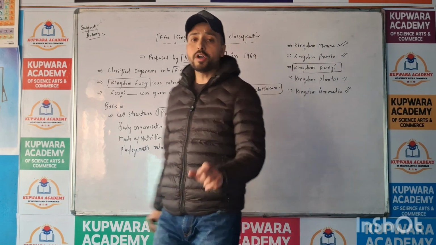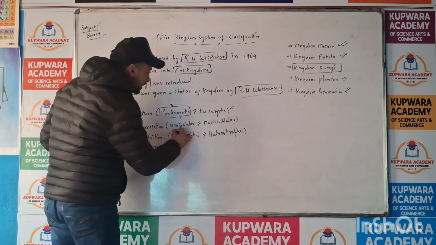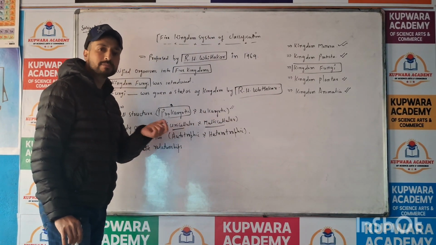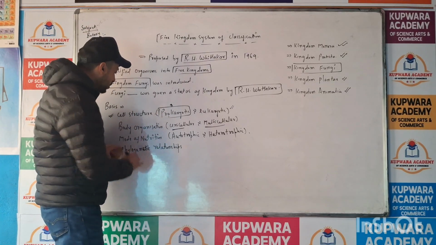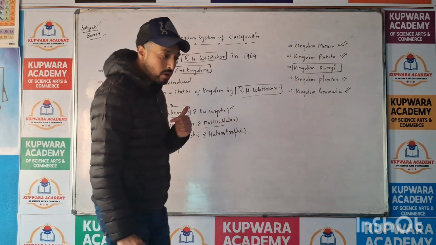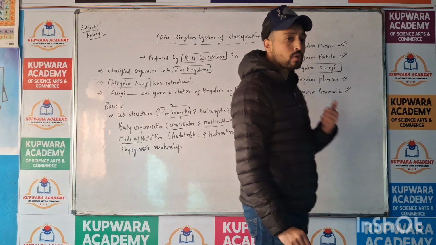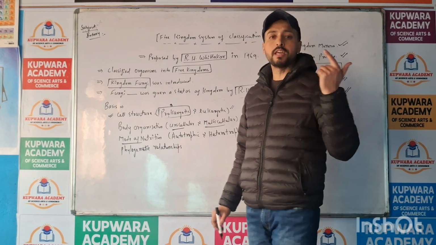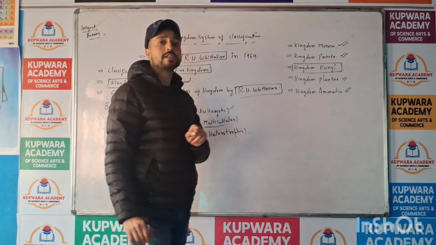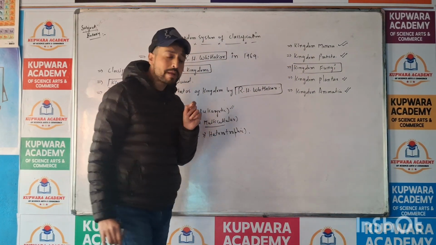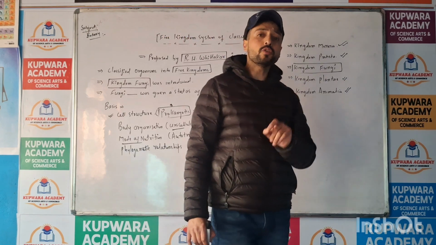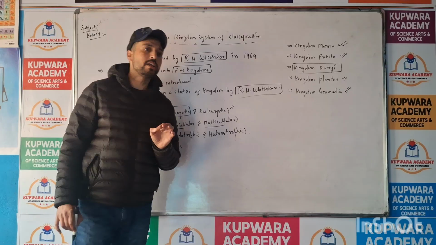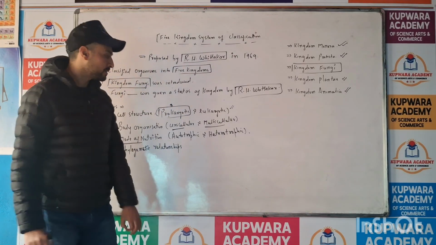Now, number second, body organization: unicellular and multicellular. Unicellular means single-celled and multicellular means many-celled. Now, mode of nutrition. Some organisms are able to synthesize their own food. They are called autotrophs. We call them producers, converters, transducers. And there are some organisms which are not able to prepare their own food. Such organisms are called heterotrophs, and that mode of nutrition is called the heterotrophic mode of nutrition.